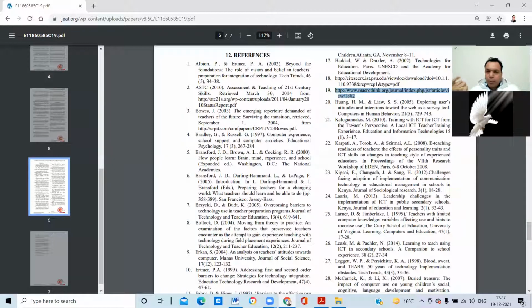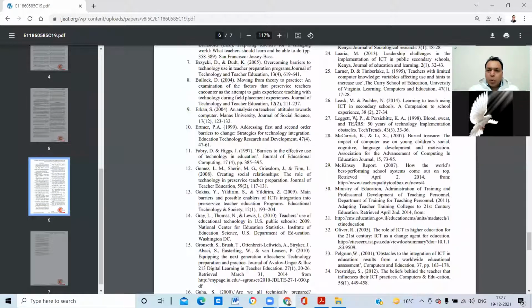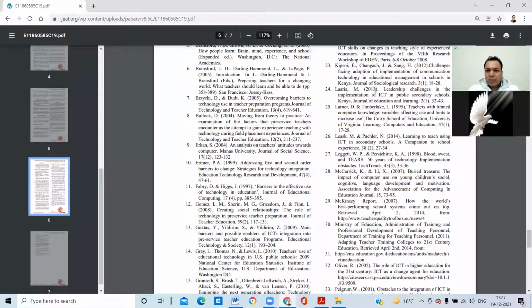But I wrote in my own way. Review of related literature says that whoever you are using, you have to mention them. For example, 24, Laria M 2013: a paper, leadership challenges in the implementation of ICT in public secondary schools, Kenya, Journal of Education and Learning. I got some idea from that paper, so I mentioned it in my paper in my own words, but I have cited it, right, guys?